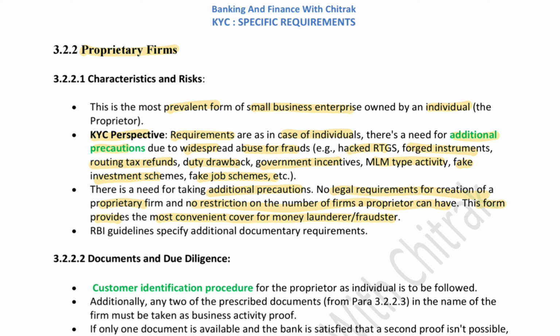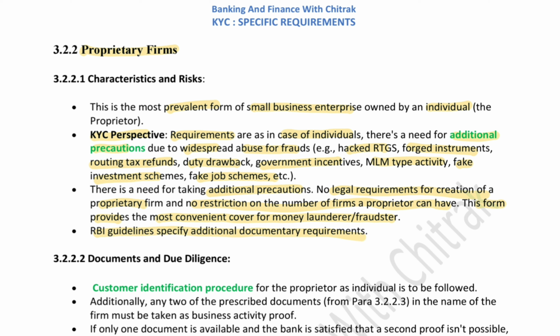So, as you know, there is no restriction on the number of firms a proprietor can have. A person can have n number of stores in the name of a single proprietor. Also, there are no legal requirements for creation of the proprietary firm. If you get a trade certificate from the state government, then you don't need any other legal documents for starting a proprietorship firm. So it becomes a haven for money launderers to launder the money through these proprietary firms.